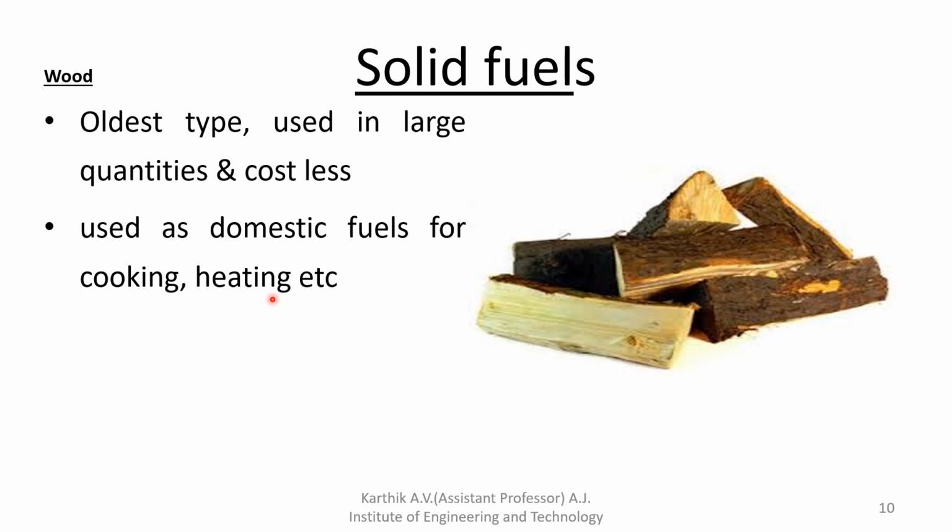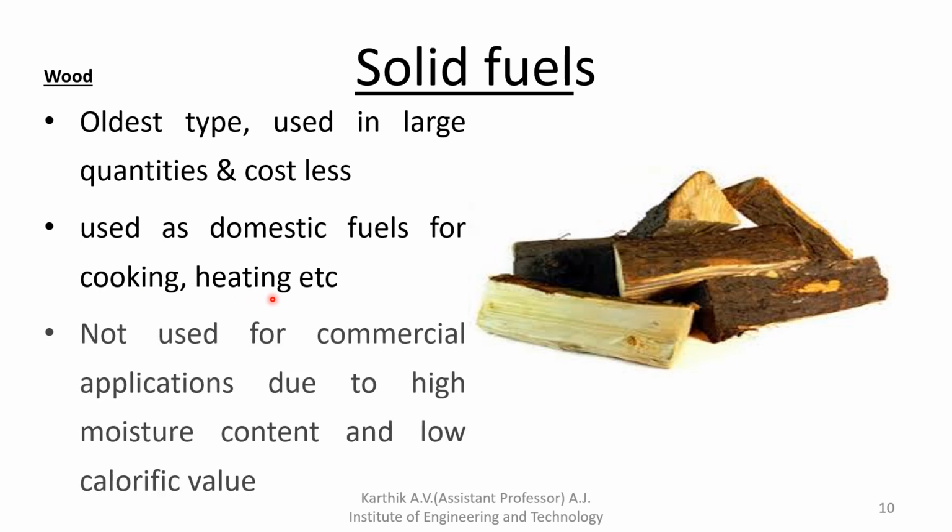So this is used for cooking and heating, etc. And not used for commercial application due to high moisture content. Burning of fuel, so burning of wood, produces heat, but it produces a lot of ash content, which is nothing but impurity, moisture content, and low calorific value. Low calorific value is nothing but how much heat will be produced per burning of fuel. A large quantity of wood is required to produce a small quantity of heat.